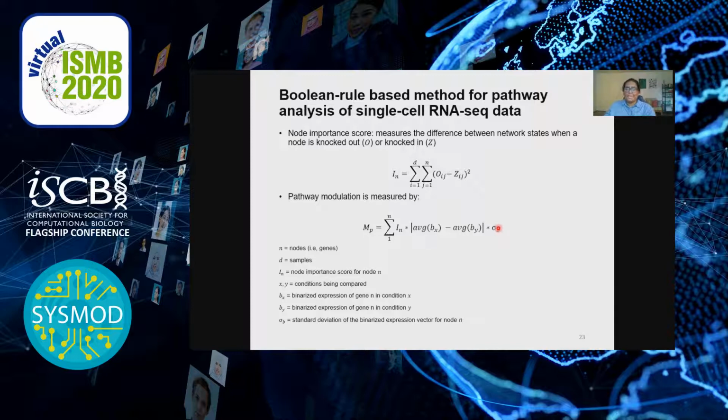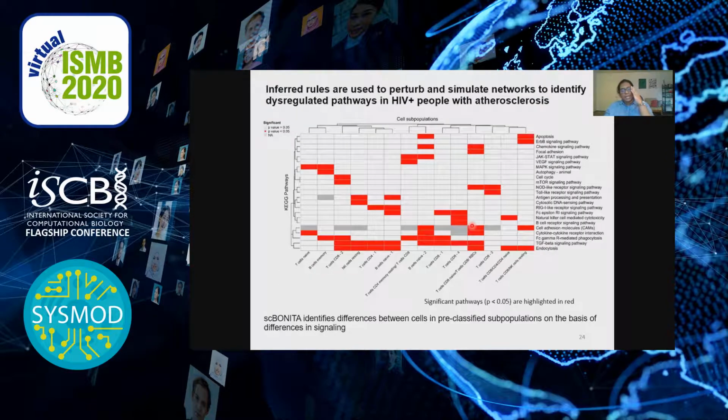A perturbation-based analysis is used to quantify the structural importance of each node in the network by simulating knock-ins and knockouts in conjunction with experiment-specific fold changes from the training data. Bonita uses node impact scores to identify dysregulated pathways. A p-value is assigned by generating a contrast-specific distribution of impact scores by randomly resampling relative abundances from the data. This pathway analysis method identifies dysregulated pathways in HIV-positive people with atherosclerosis, providing an insight into mechanisms of this condition.